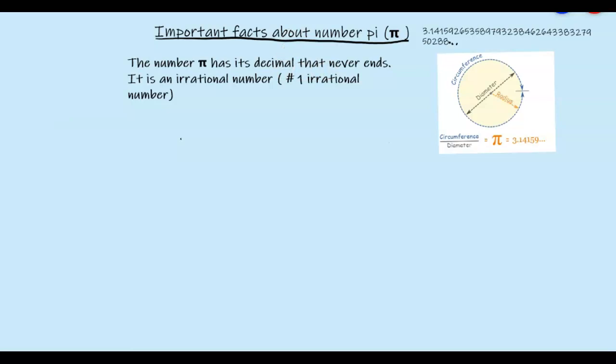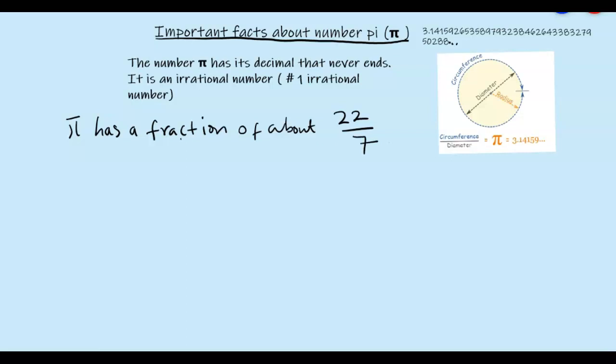For calculation's sake, we can say that the number pi acts as a fraction of about 22/7.